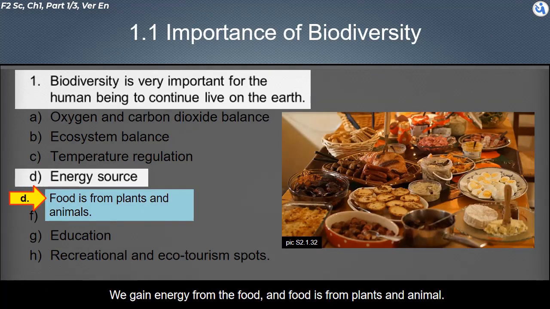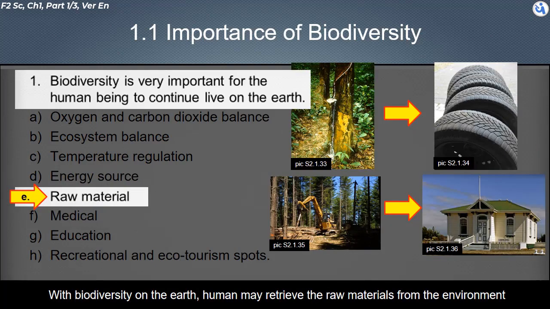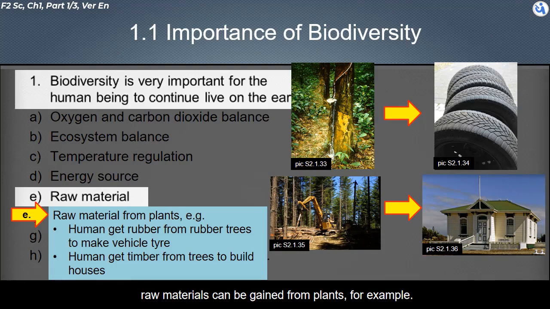About the energy source. We gain energy from food, and food is from plants and animals. With biodiversity on the earth, humans may retrieve raw materials from the environment. Raw materials can be gained from plants, for example. Humans get rubber from rubber trees to make vehicle tires. Humans get timber from trees to build houses.